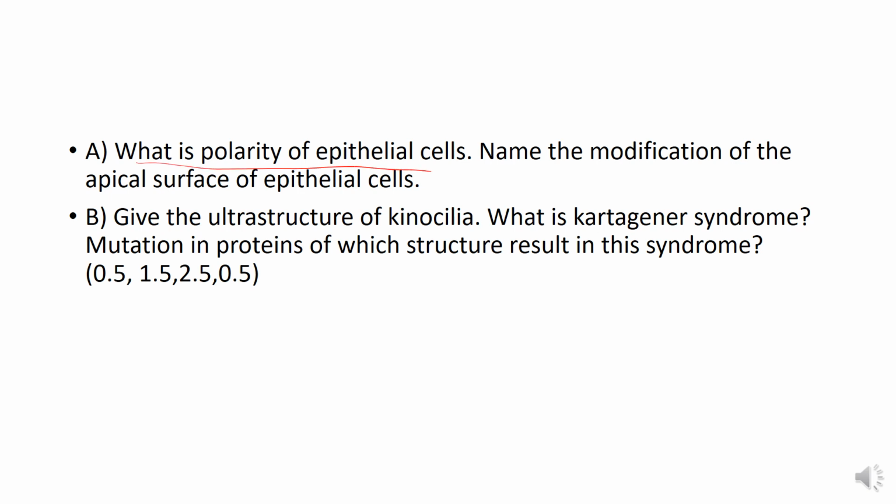This carries 0.5 marks. Polarity of epithelial cells means that the epithelial cells have sites which are specialized to do certain functions.